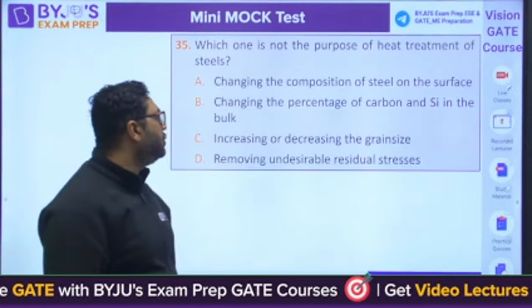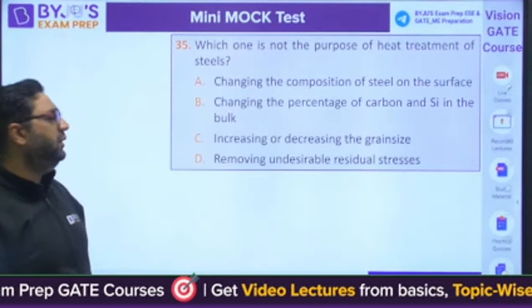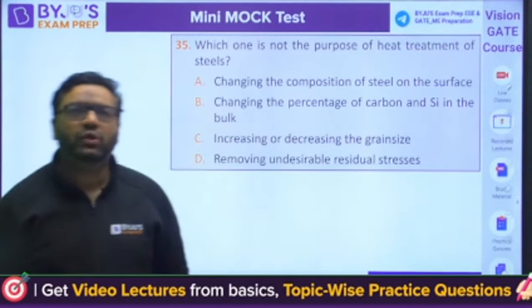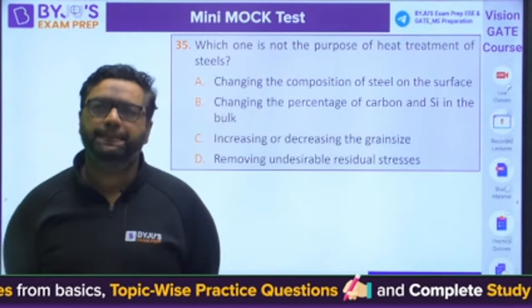Which one is not the purpose of heat treatment of steel?